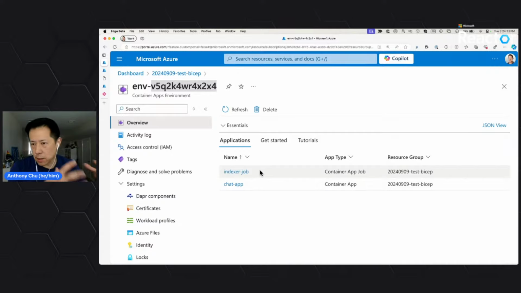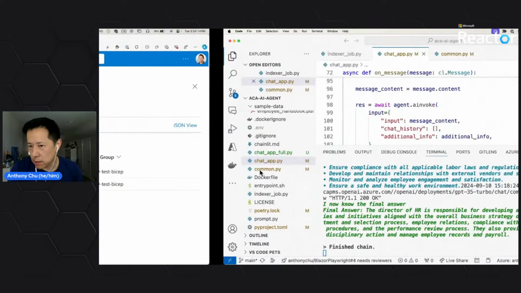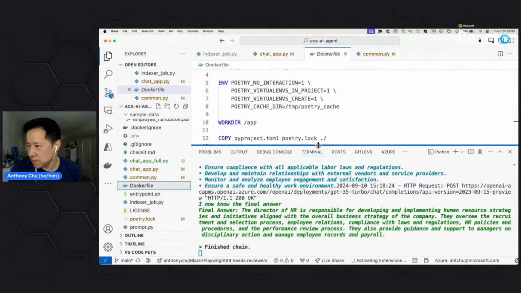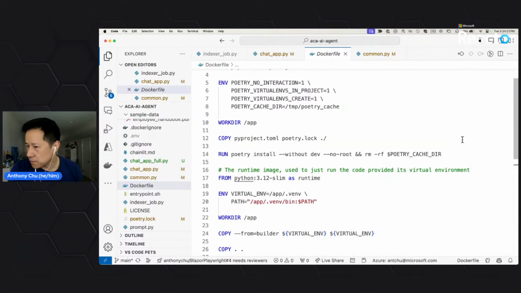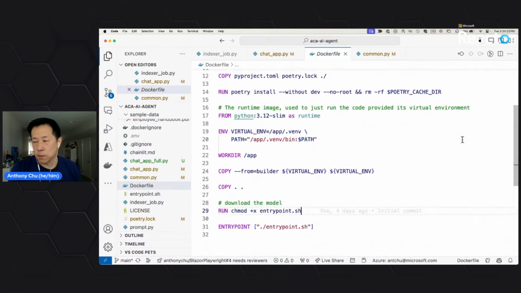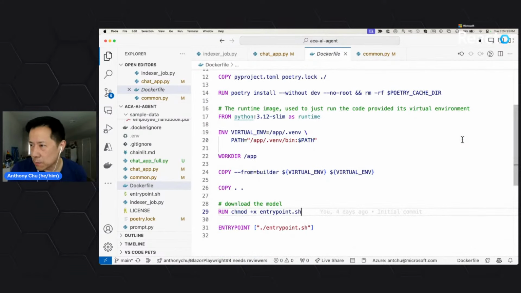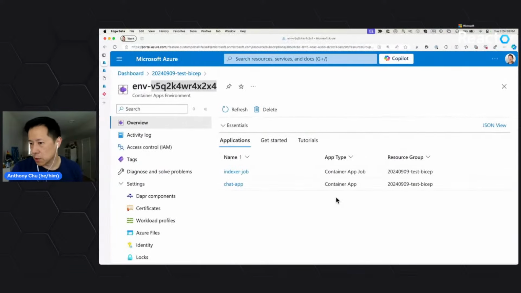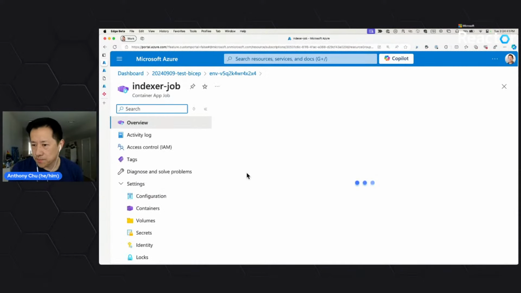So I literally took my application over here. I have a Docker file for it. I basically just built my container using this Docker file. And this Docker file has both the front end as well as the job in it. So I'm actually using the same container for both the app and the job to keep things simple. So here's my indexer job.